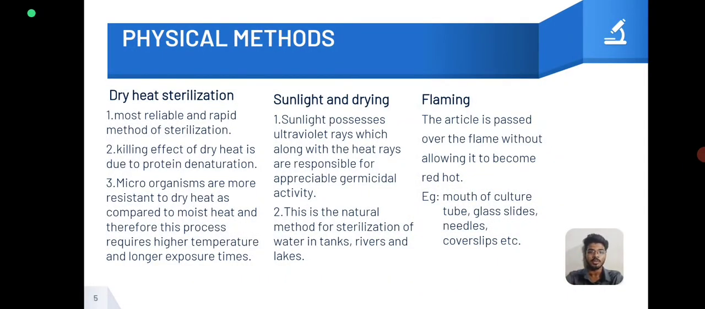We are going to discuss the physical methods of sterilization. In that, dry heat sterilization, sunlight and drying, and flaming are included. Dry heat sterilization is the most reliable and rapid method of sterilization. The killing by dry heat is due to protein denaturation, in which the microbes are killed by the denaturation of proteins in them. Microorganisms are more resistant to dry heat as compared to moist heat, and therefore this process requires higher temperature and longer exposure times.